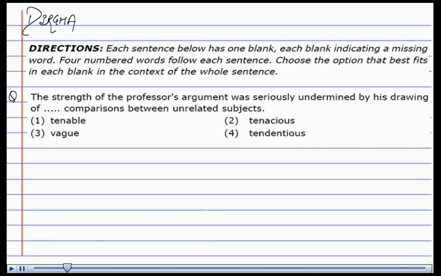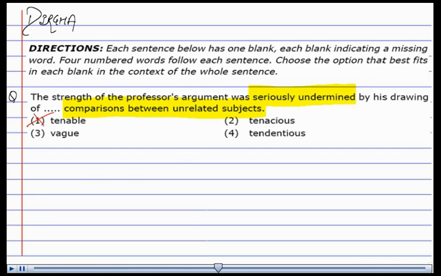The question is given to you in which a word is missing. From the following options, you need to choose a word which is most appropriate here. The sentence is, the strength of the professor's argument was seriously undermined by his drawing of dash comparison between unrelated subjects. Now we are talking about a comparison here between the two subjects, and specifically it says that it was undermined. In that case, we cannot choose the option first, that is tenable.